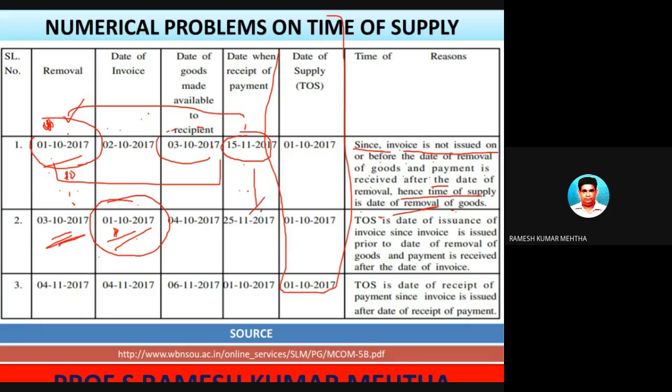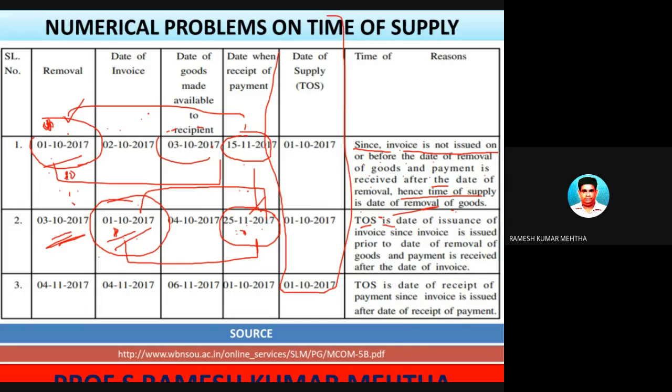Number two, when is the date of payment received? The payment was received on 25/11/2017. Among them, whichever is the earliest. So hope this is also clear. Date of preparation of the invoice, or the date on which the invoice was raised, number one. Number two is the date of receipt of the payment, and in this case only one date of payment is given, so that we will consider. Among them, whichever is earliest, this will be considered.